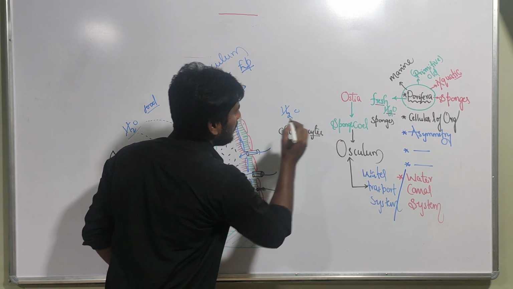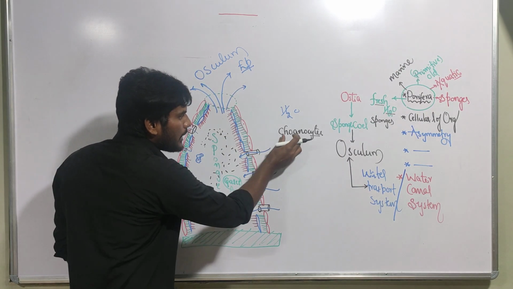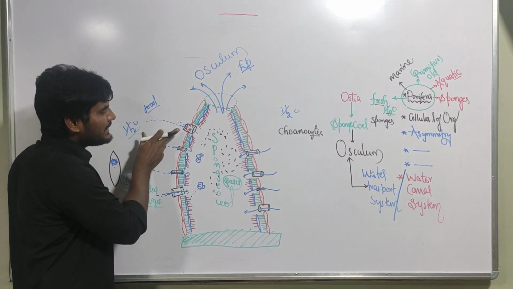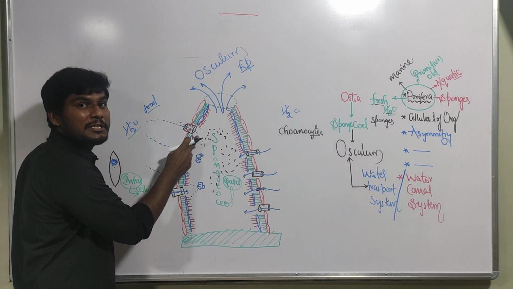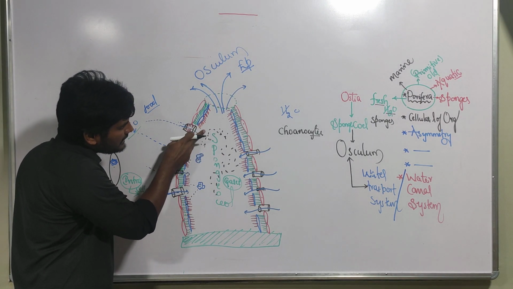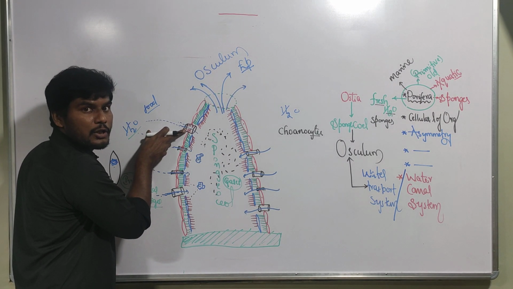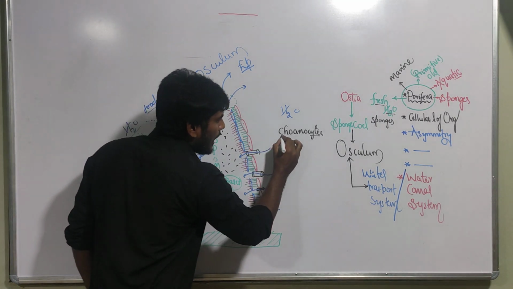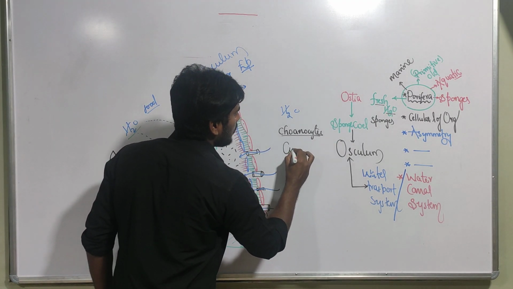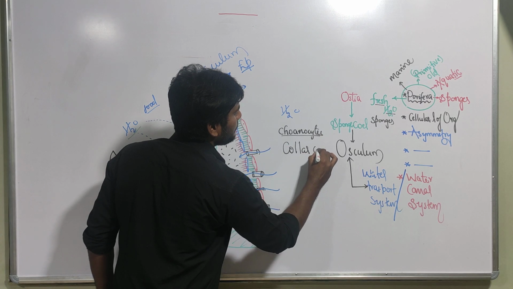Choanocyte. What is the meaning of cyte? Cell. And now we remember choano, which is indicating both the canals as well as the spongiocele. See, this is the spongiocele lined with the choanocyte cells, and the canals are also lined with the choanocyte cells. These choanocyte cells are also called collar cells.